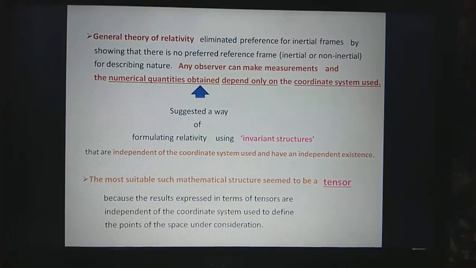So, in tensor calculus, we seek statements which are valid in all coordinate systems rather than in a particular coordinate system. This is due to the fact that the physical laws, if they are to be valid, must be independent of the choice of the coordinate system used to state them mathematically.